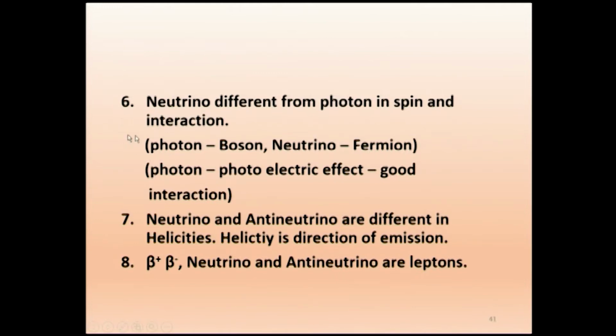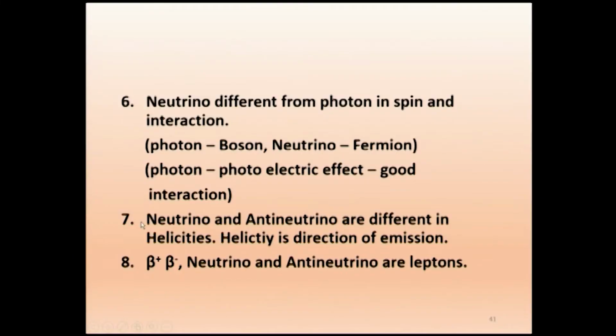And the second part, interaction, we said. Photon, we have got photoelectric effect. It's a good interaction. One example is photoelectric effect. We have got a photocell. You know that photocell, solar photovoltaic cell. Sunlight falls on the roof, that is a photovoltaic panel, and electricity is produced, which means for one photon, one electron is produced. So it has got interaction. The one example we said is photoelectric effect. That is evidence that it has got good interaction. And for neutrino, we are yet to really determine the existence.